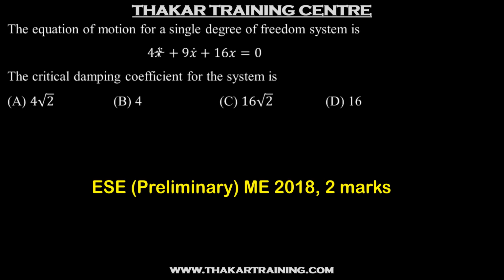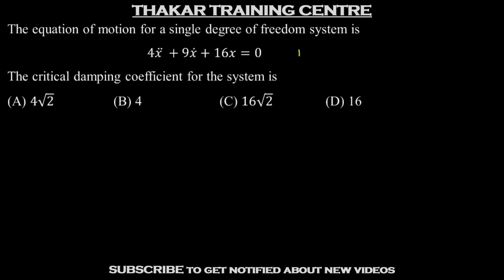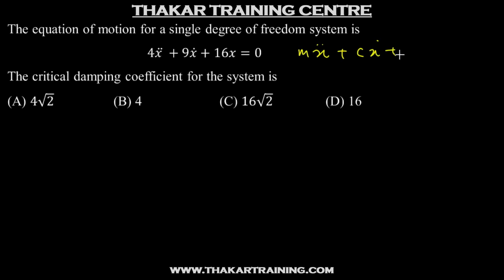The equation of motion for a single degree of freedom system is 4x double dot plus 9x dot plus 16x is 0. The critical damping coefficient for the system is. So we'll compare this with the governing differential equation, that is mx double dot plus cx dot plus kx equal to 0. The critical damping coefficient is cc equal to twice under root km.